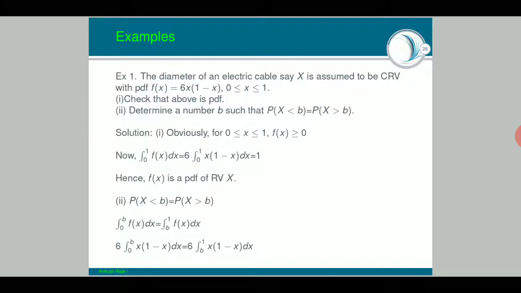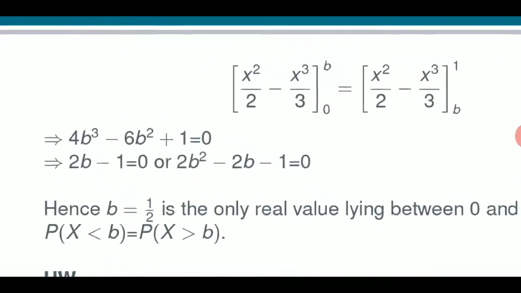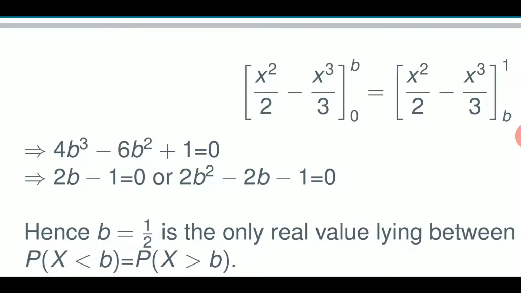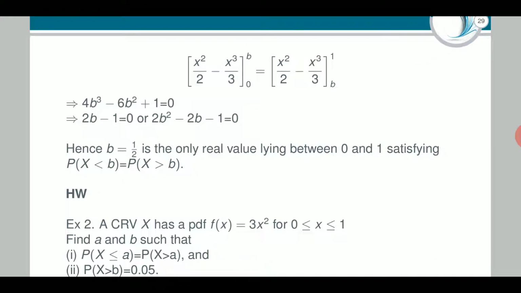It is just a matter of putting in the function and reaching some point. When you solve the integration on both sides, you will find that you get (2b minus 1) into (2b square minus 2b minus 1) equals 0. That means b equals 1 by 2 is one root, and when you solve this quadratic equation, you will find that the roots are not real, they are complex.